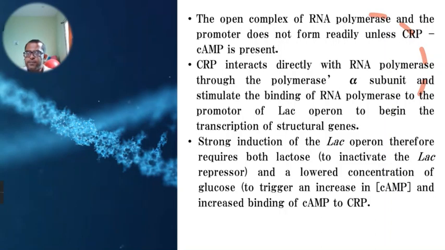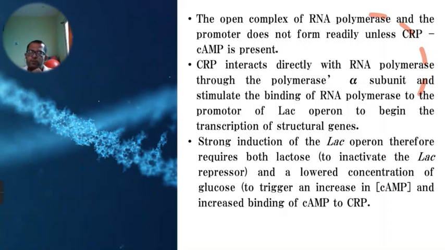The 3 genes are transcribed into a polycistronic mRNA, and that polycistronic mRNA is translated to form 3 different proteins: beta-galactosidase, permease, and transacetylase.